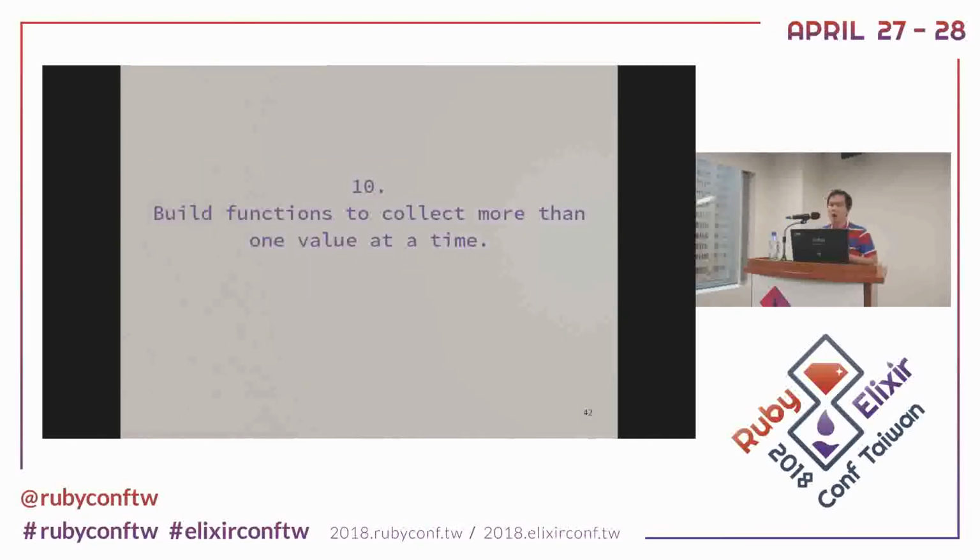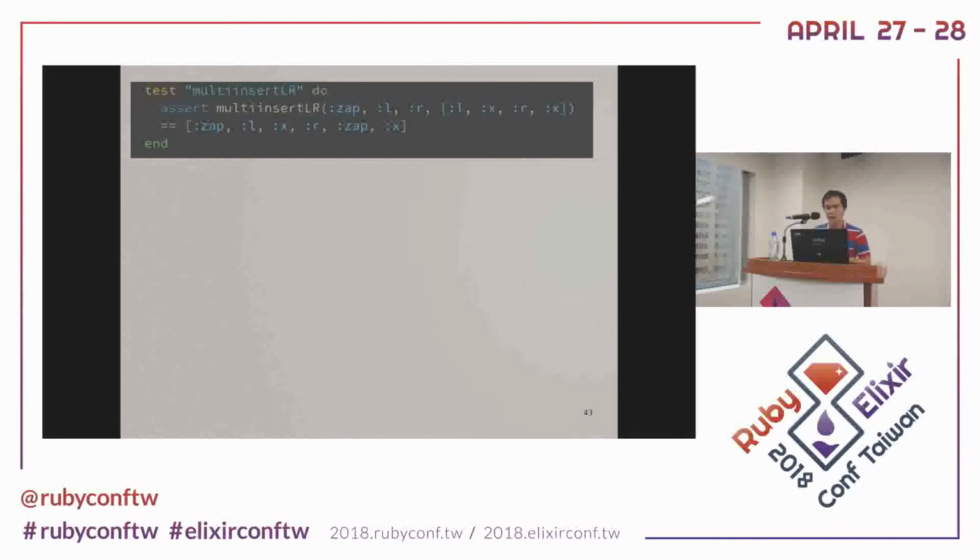The last one is that you can build functions to collect more than one value at a time, like this one. The list has a left side and a right side. I want to insert the Z into the left side and the right side, right? So I have to do two operations in one step.